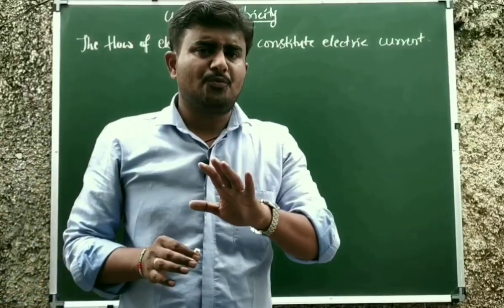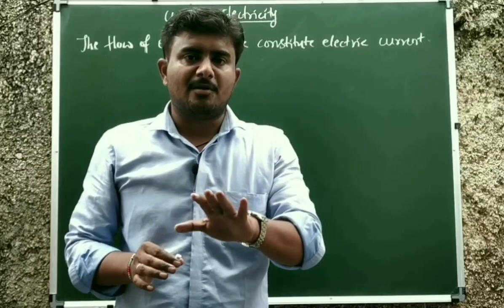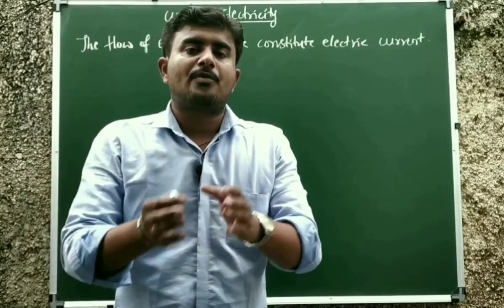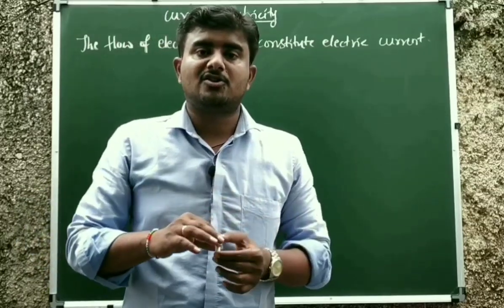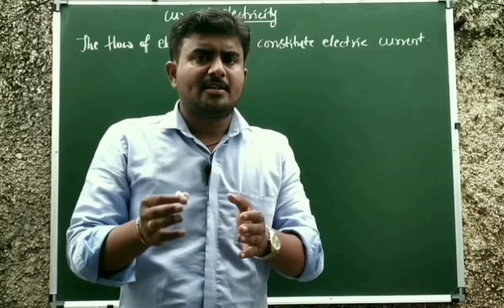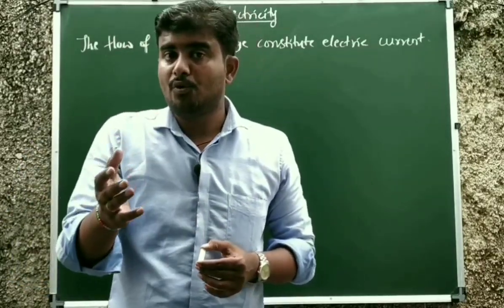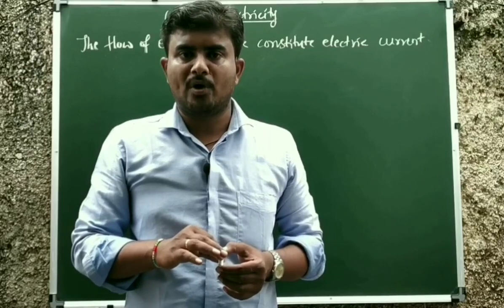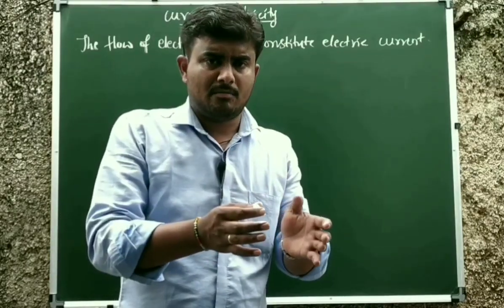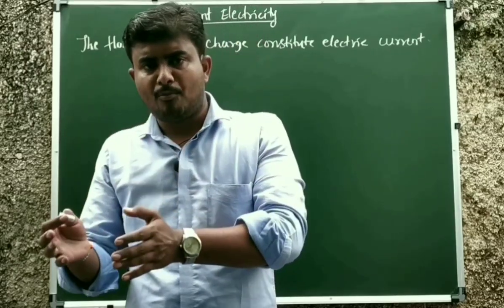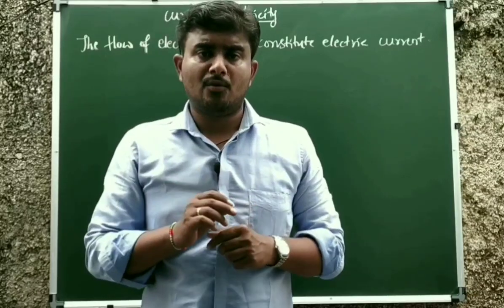Okay, the answer is very simple. It is electric potential. Electric potential is the term which will decide the flow of electric charge from one body to another body, and from which body to which body the electric charge has to flow. As we discussed in our previous years, water will always flow from a higher level to a lower level. Even if the quantity of water at one point is more or less, it doesn't matter. The flow will always be from higher level to lower level.